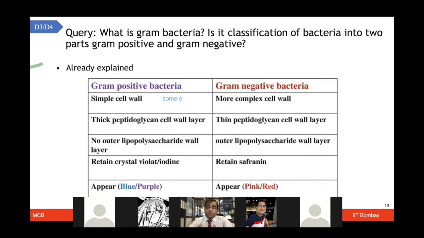Essentially, you should keep in mind a couple of points: the gram-positive has a simple cell wall, whereas the gram-negative has a more complex cell wall because it contains lipopolysaccharides along with a thin layer of peptidoglycan. Whereas here you have a thick peptidoglycan layer, but no polysaccharides. Gram-positive retains the violet stain color and gives you the blue coloration, whereas the gram-negative retains the saffron color and gives you the red coloration.